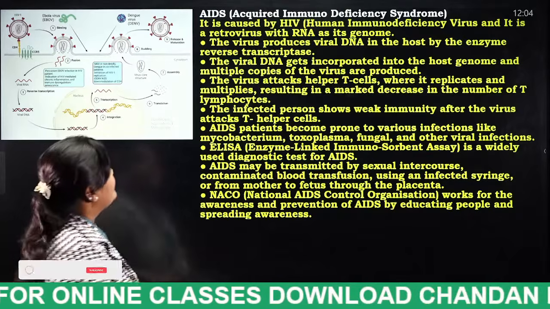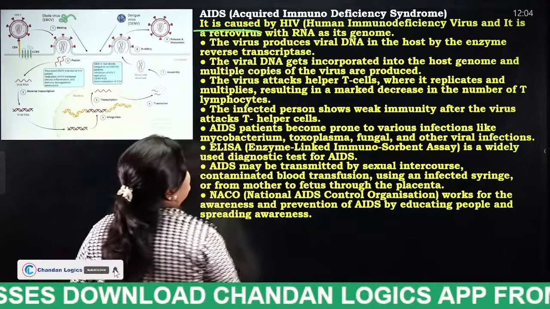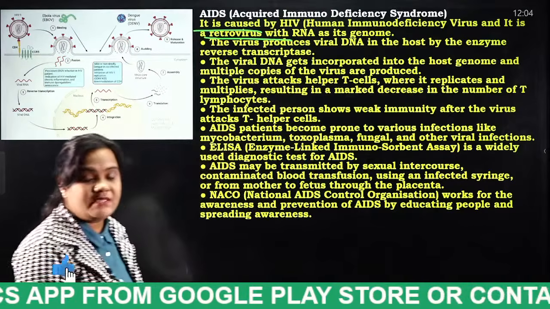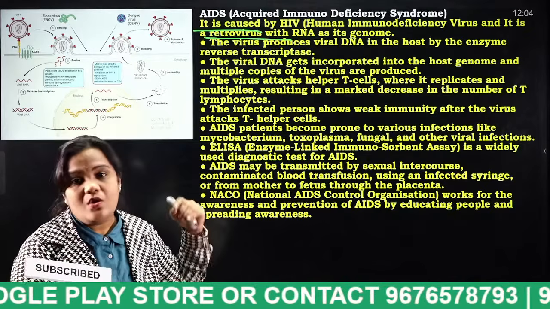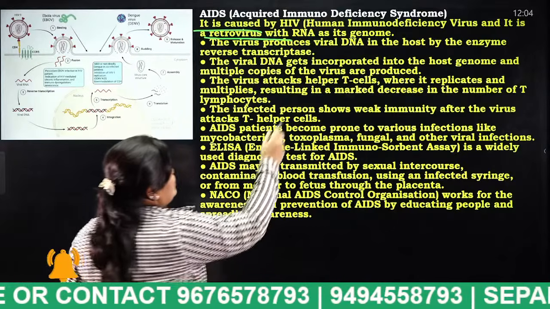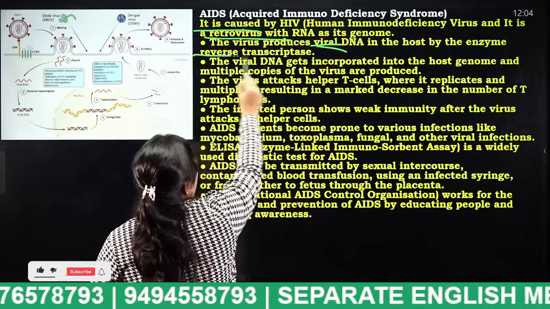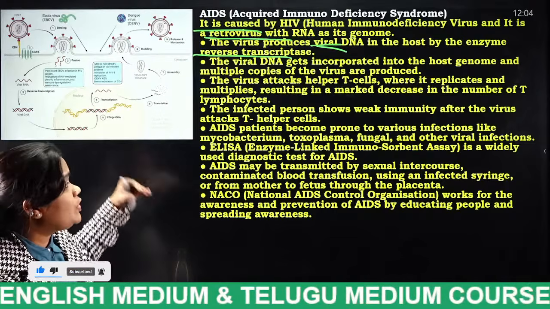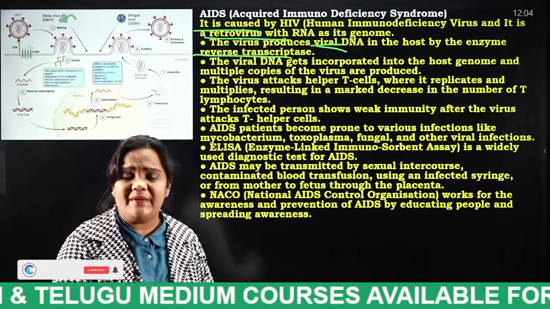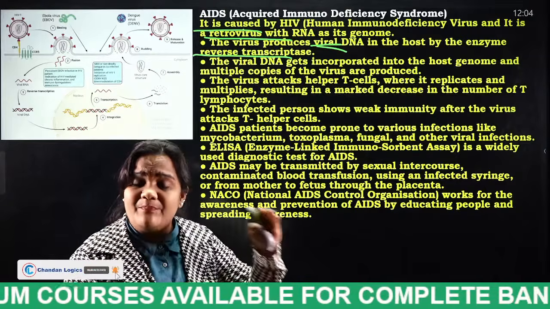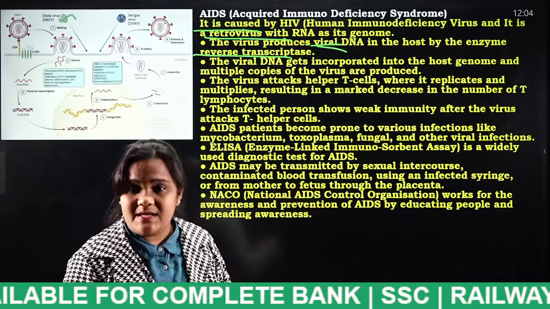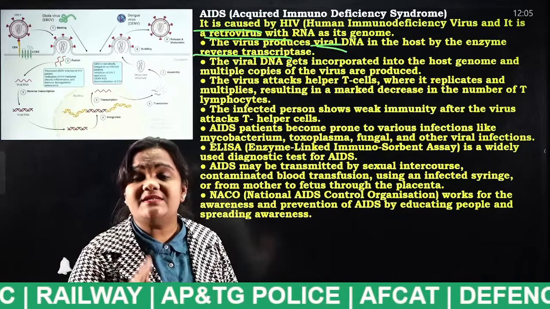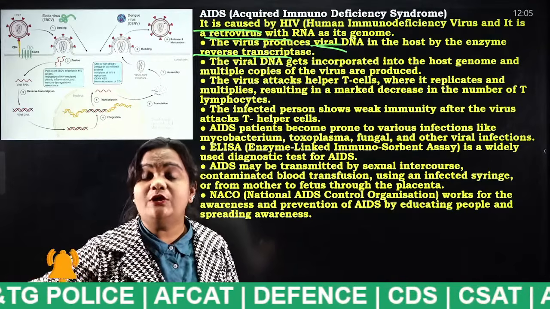We will discuss. It is caused by HIV, human immunodeficiency virus, and it is a retrovirus with RNA as its genome. Next, the virus produces viral DNA in the host by the enzyme reverse transcriptase. The viral DNA gets incorporated in the host genome and multiple copies of the virus are produced. So what is happening, students? If a person is infected with HIV and the virus spreads from one person to another, as it is a retrovirus, that virus will multiply into many viruses.